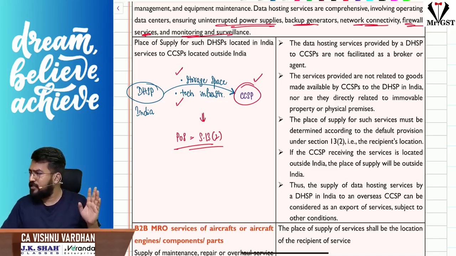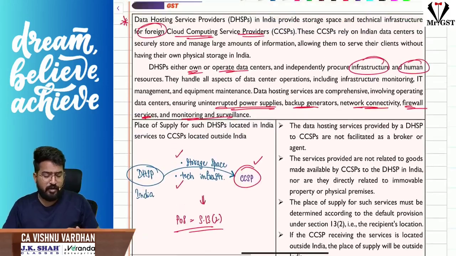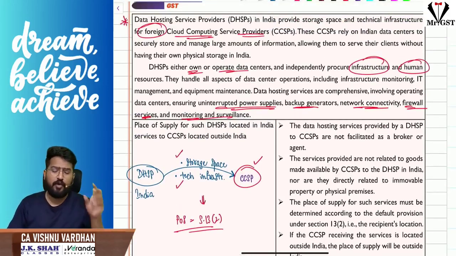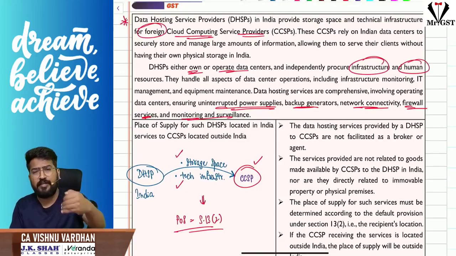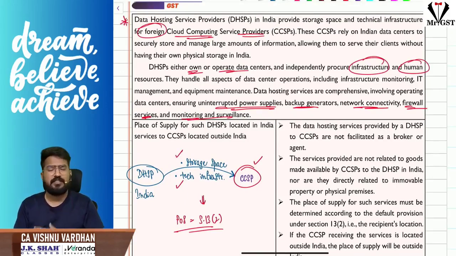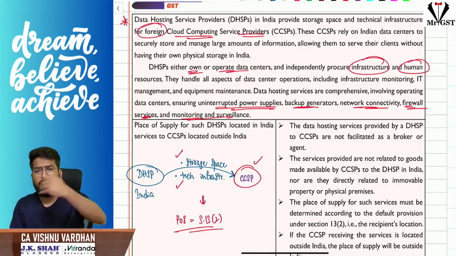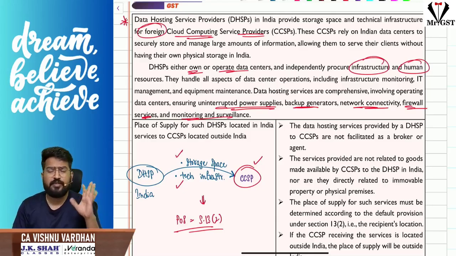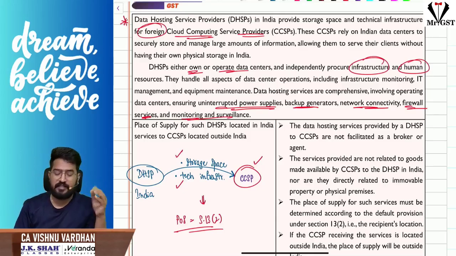So in short, sir, data hosting service providers of India provide services to foreign cloud computing service providers by way of providing storage space as well as technical infrastructure, human resources, making sure the power backup is there, firewalls are provided, all that stuff. They operate the data centers on their own, providing services to these foreign people. So in that case, what is the place of supply? Just go with the general rule. This is not directly in relation to immovable property. They are doing various other things, so it should be determined as per the general rule itself, 13 subsection 2. That is the clarification.